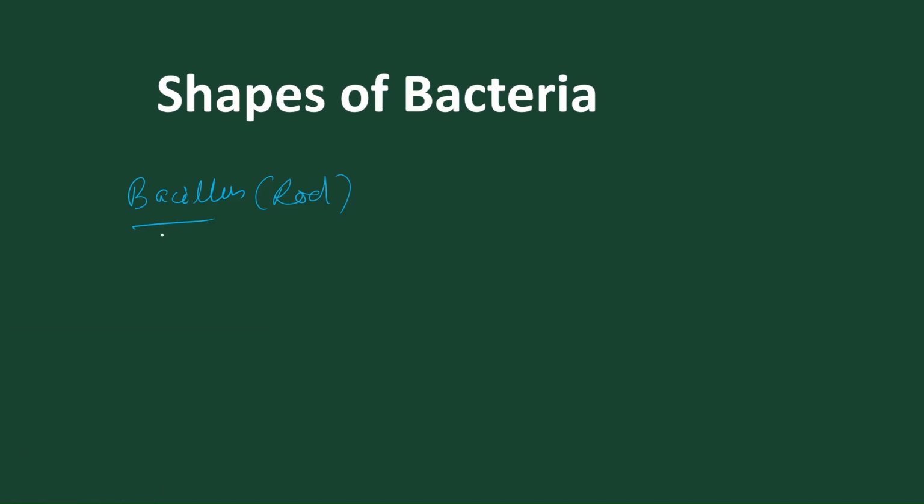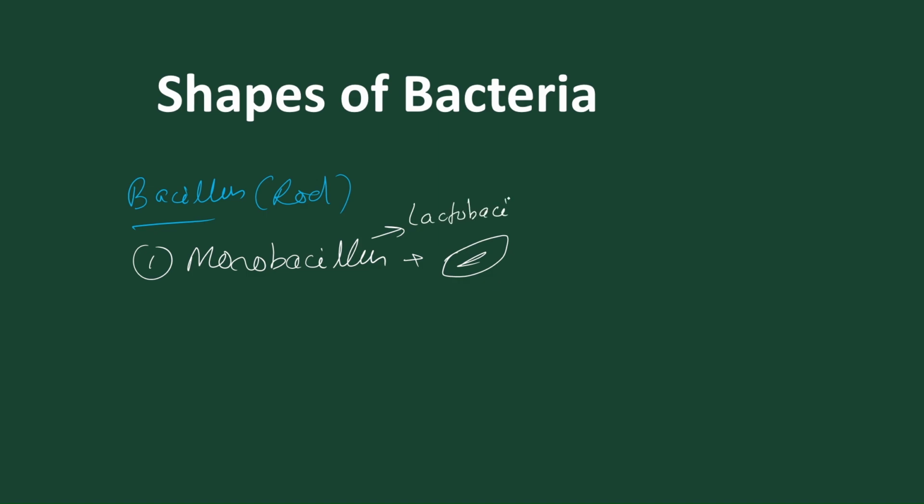Rod shape bacteria are simple if they are present in free form. If they are present in simple free form, that is called Monobacillus. Monobacillus means these are present in simple form, and the best example of monobacillus is Lactobacillus. Lactobacillus is the best example of monobacillus.